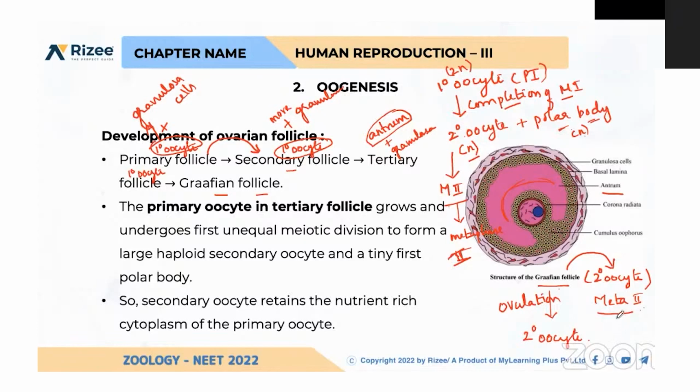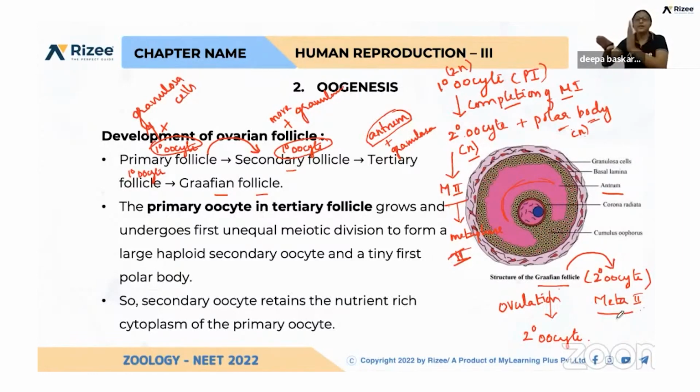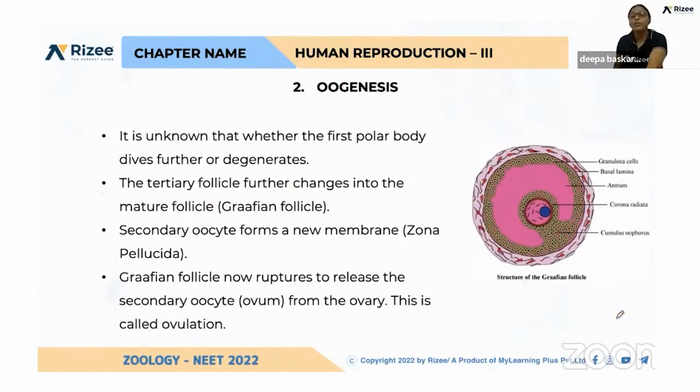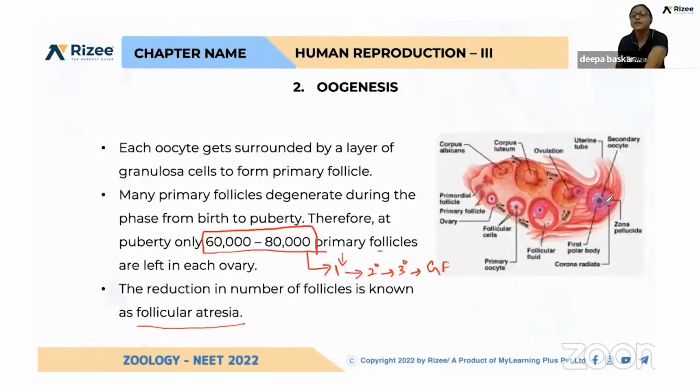Okay, so now the Graafian follicle is waiting for ovulation. So on what day will ovulation happen? That is after menstruation. This follicular phase is needed for the development of primary, secondary, tertiary, and Graafian follicles. This will take up to 13 days in the menstrual cycle, and on the 14th day ovulation will happen. So what do you mean by ovulation? See, the release of the ovum. Zona pellucida will be formed, and the ovum is released.